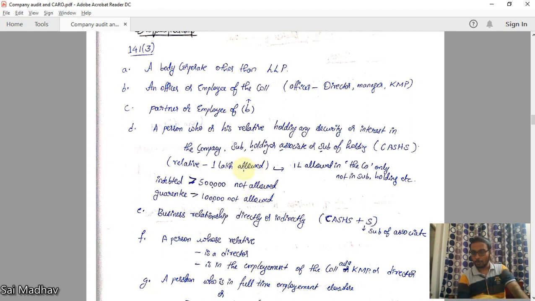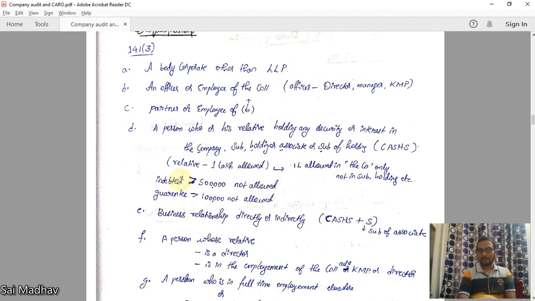This 1 lakh is allowed only in the company, but not in the others: associate, subsidiary, holding, ASHS. In this, the relative cannot hold; only in the company he can hold. This is like a loophole. While framing the law, this has not been introduced, so this can be asked in the exam. This 1 lakh is allowed for a relative only in the company, but not in associate, holding or subsidiary. Okay, that is very important.